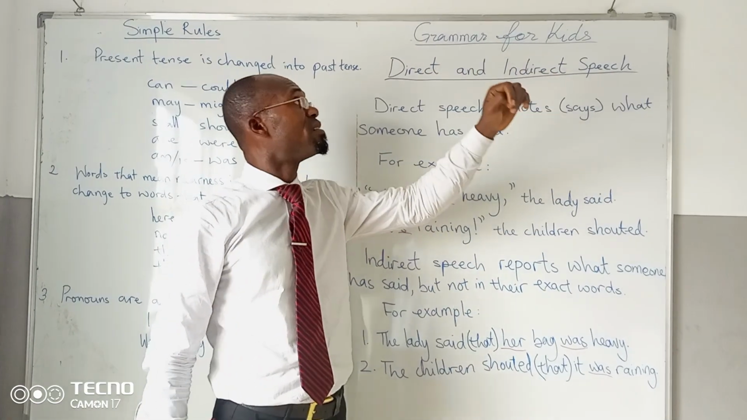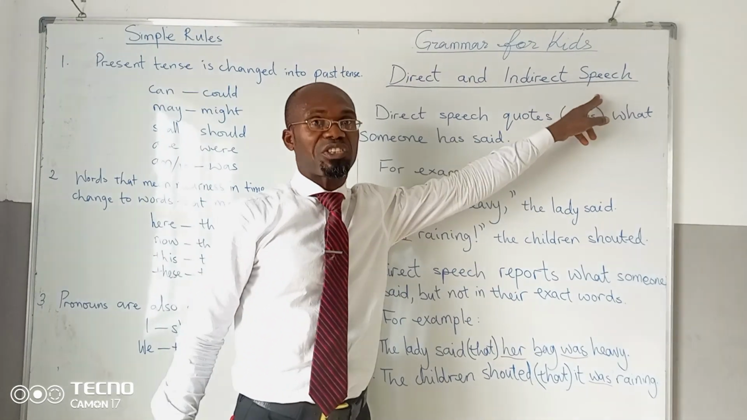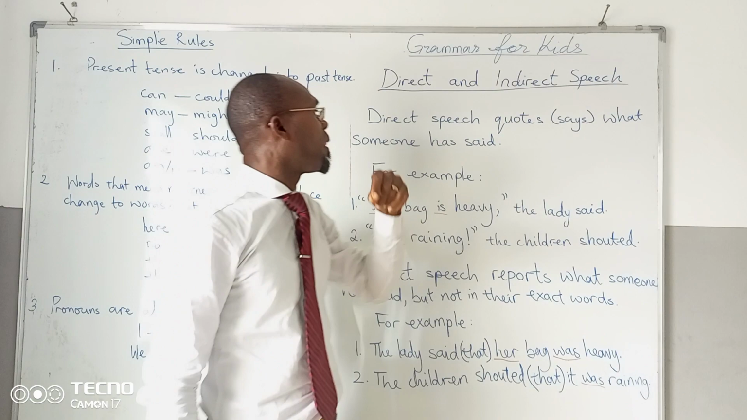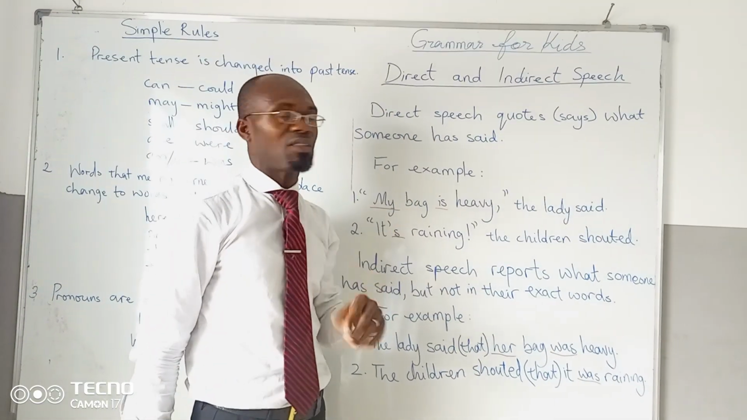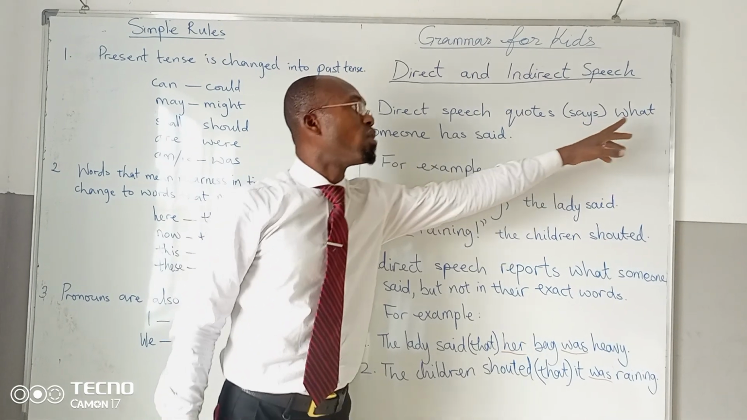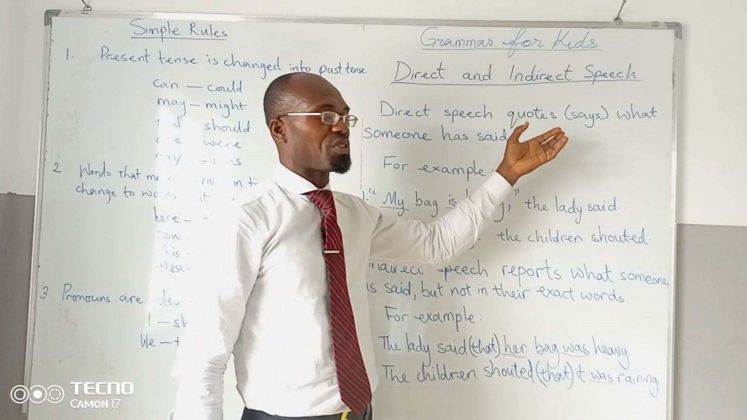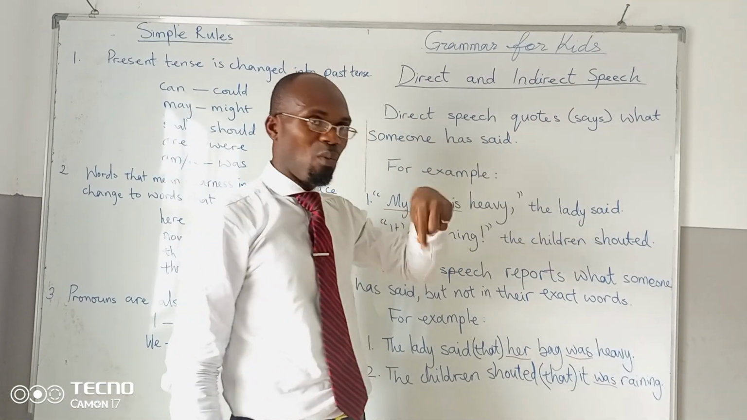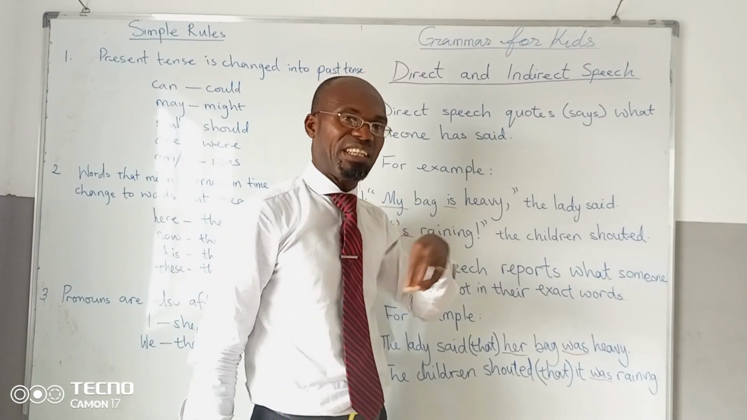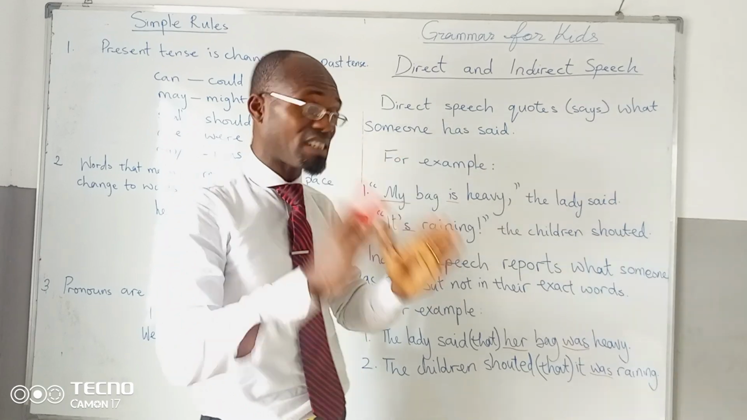Grammar for Kids. Today we'll be looking at direct and indirect speech. What is direct speech? Direct speech quotes or says what someone has said. That is, direct speech deals with exactly what the person has said, exactly as it was stated.